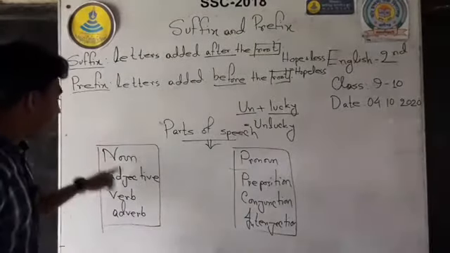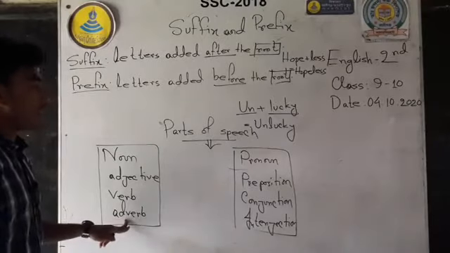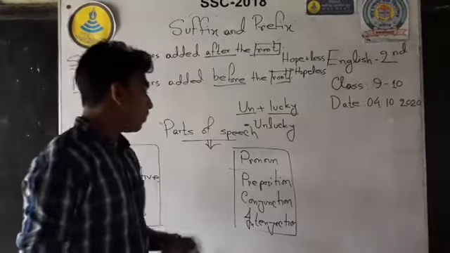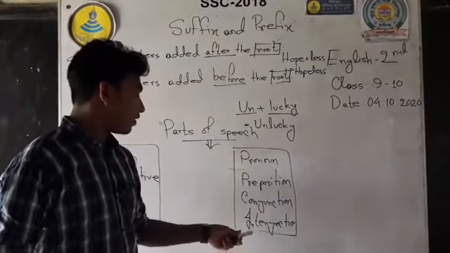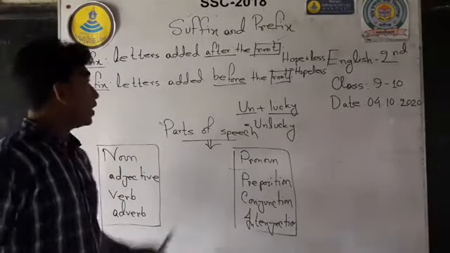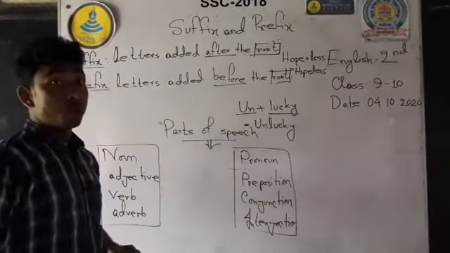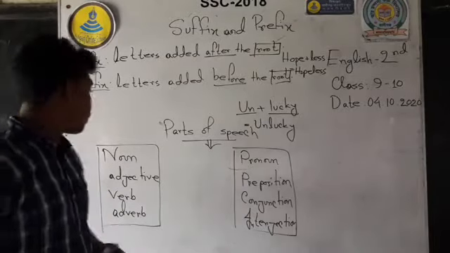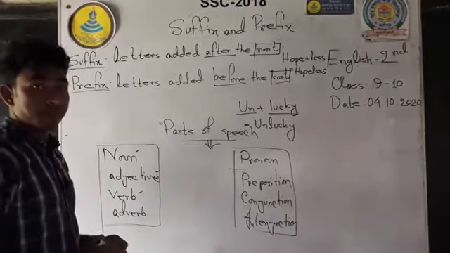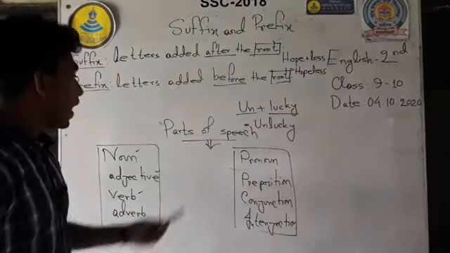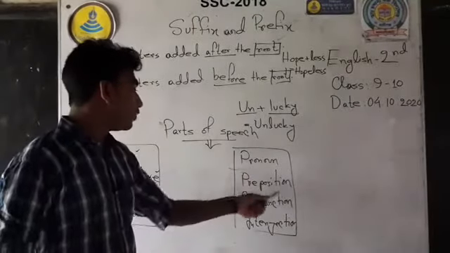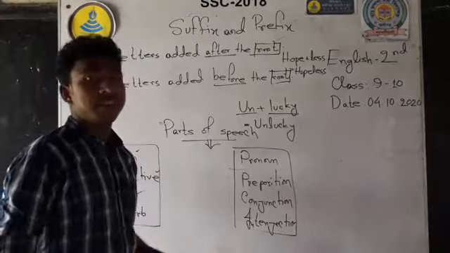One is noun, adjective, verb and adverb, and another is pronoun, preposition, conjunction and interjection. In suffix and prefix, you have to know very deeply about noun, adjective, verb and adverb. There is no need for pronoun, preposition, conjunction and interjection.